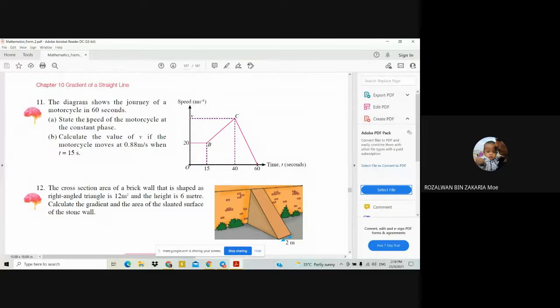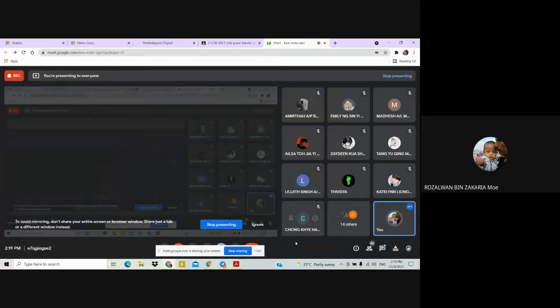The question asks you, so you have to refer to the graph. What is the speed? There is no change, but the time taken changes. So what is the answer for this one? 11A. Anyone can tell me what the answer for question 11A is?